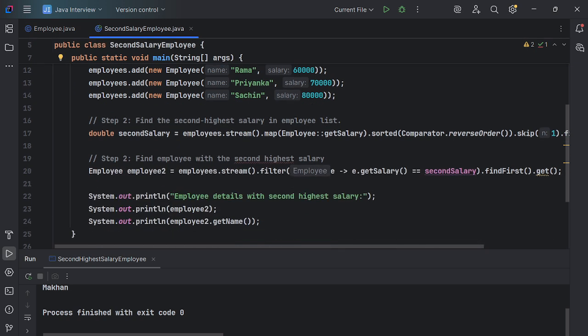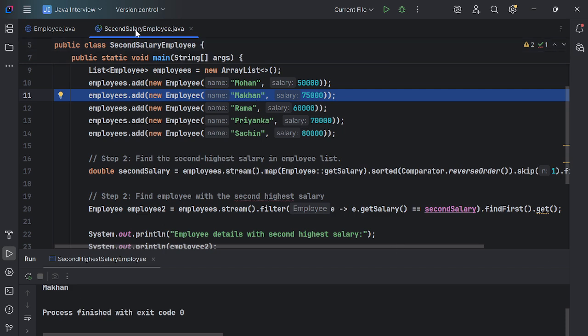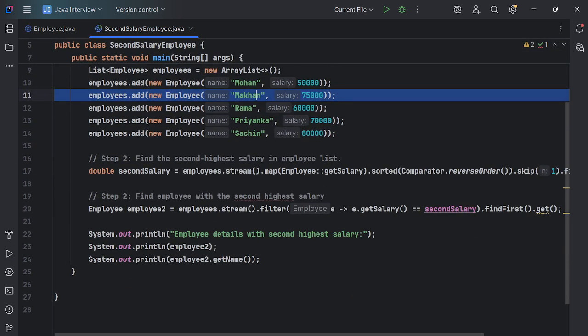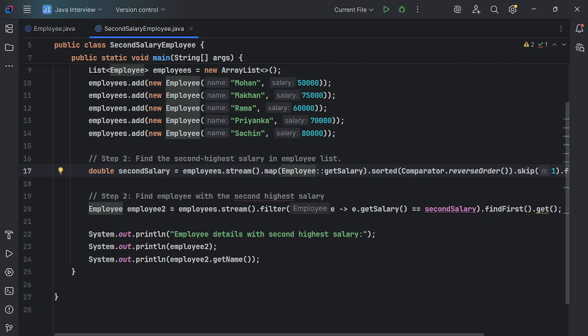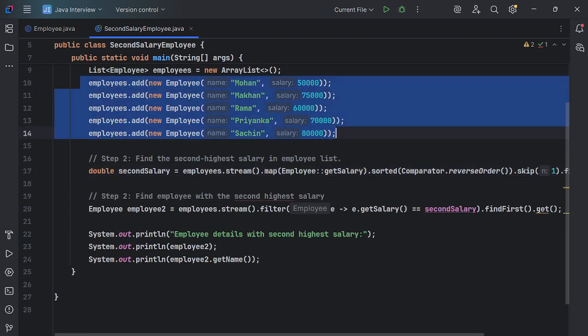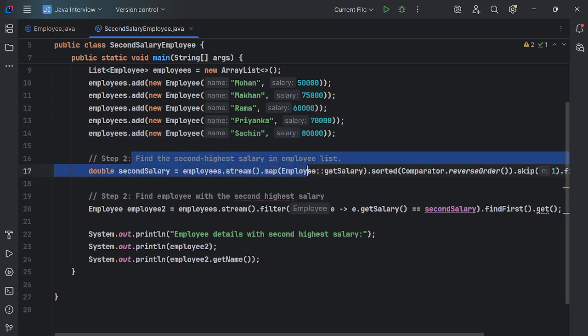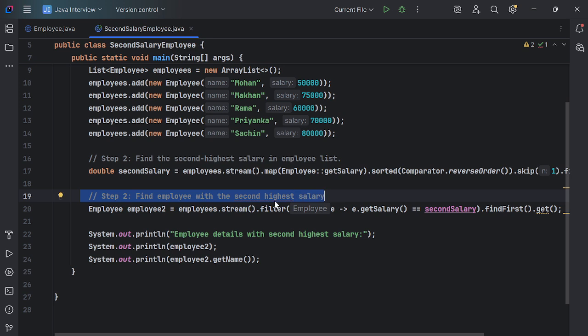So this logic, I have broken into two lines, guys. Usually there are only two lines for this. If you understand these two lines, you can explain very smartly to the panel, guys. So here, see, from this list of employees, in step one, we will first get the second highest salary from the list, and in step two we will find the employee details which have the second highest salary.